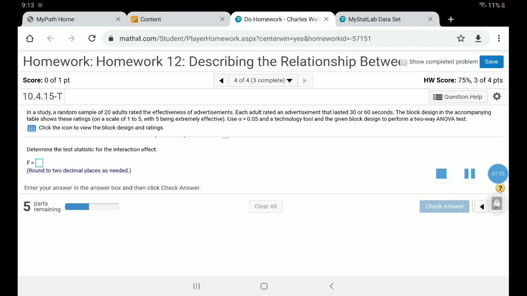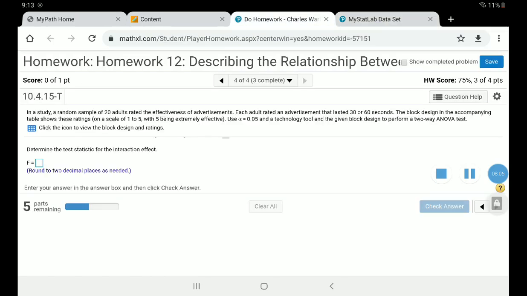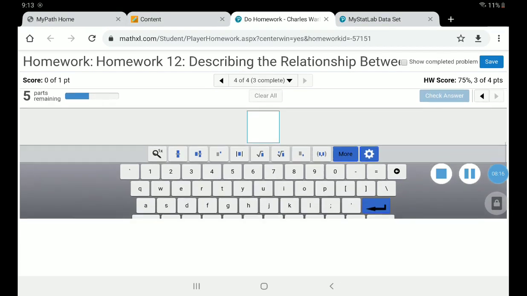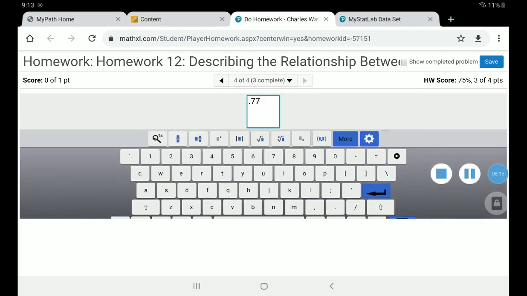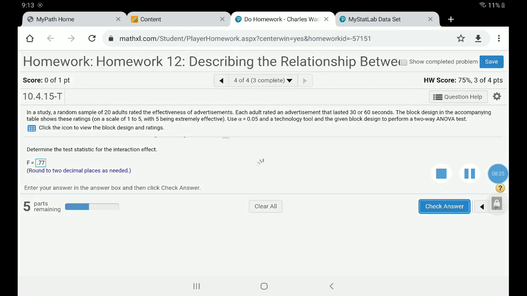Determine the test statistic for the interaction effect. Well, that was again back on StatCrunch, interaction. We have an interaction column there. And I wrote down my F statistic to 2 decimal places. And that was 0.77 for me. 0.77. And I can check that. That's all from StatCrunch.